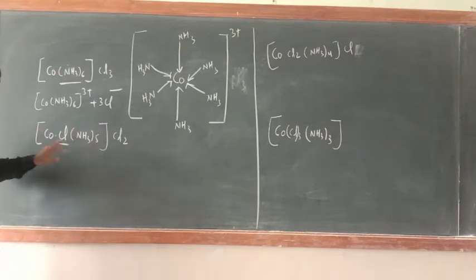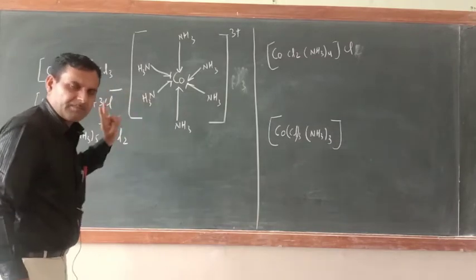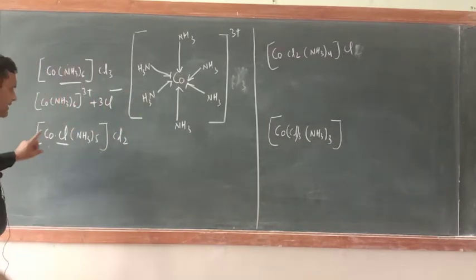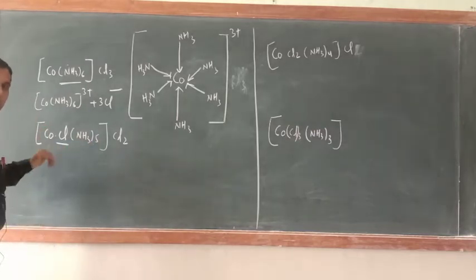Now try to understand here. Your problem starts when negatively charged ligands are present inside the square bracket. Then you will have a problem whether it is fulfilling primary valency or secondary valency. Sure, it is inside the square bracket, so it must fulfill the secondary valency. But what about primary valency?